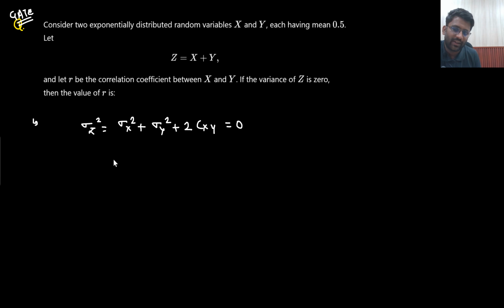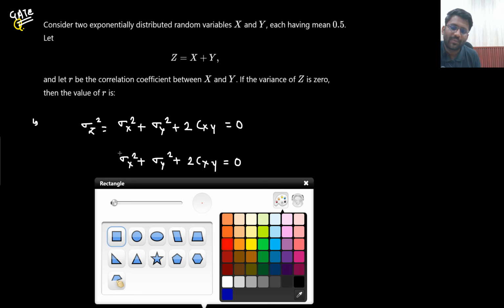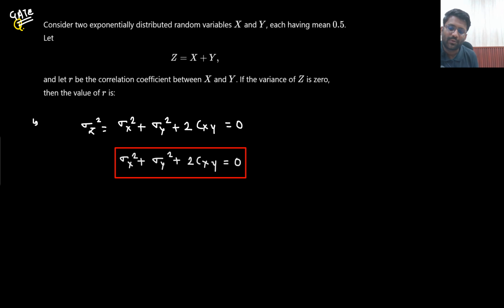So this is the first thing that I know. What do I know? That sigma x square plus sigma y square plus 2cxy is equal to 0. What am I supposed to find out? I am supposed to find out the value of r, which is cxy divided by sigma x sigma y. But this is the only relation I have. So how do I go there?